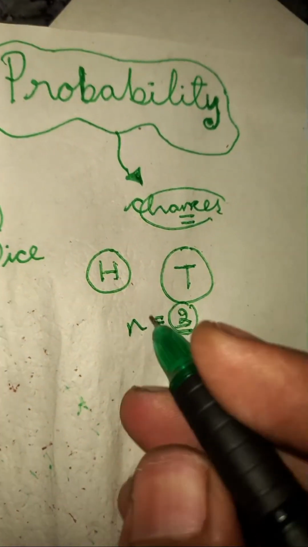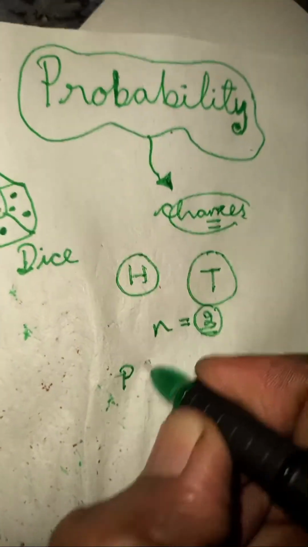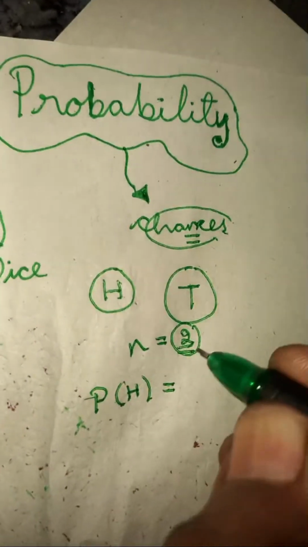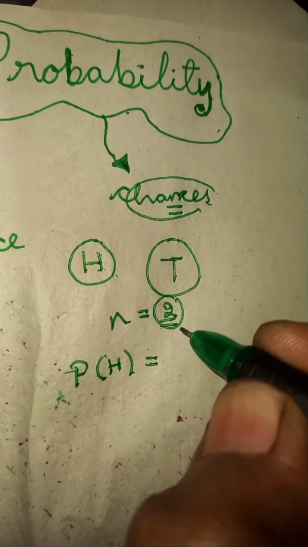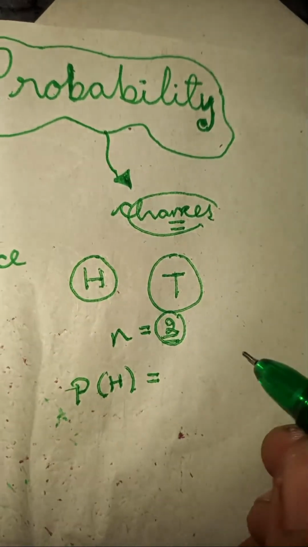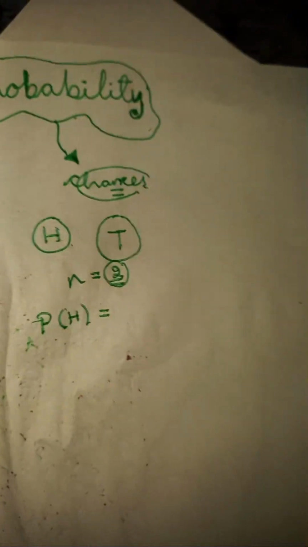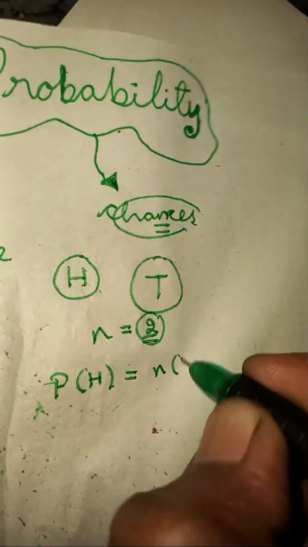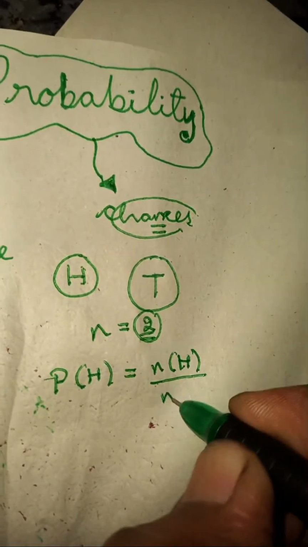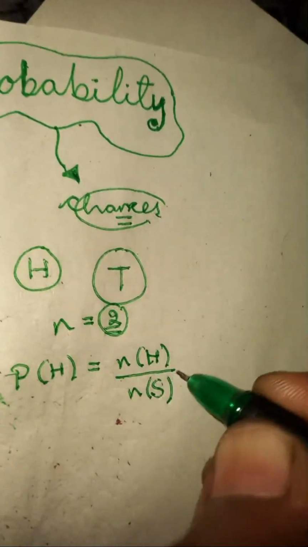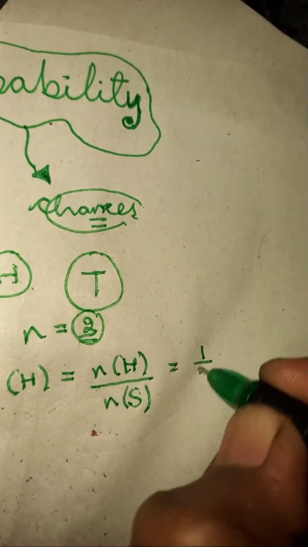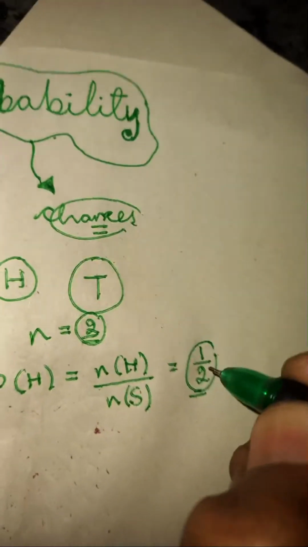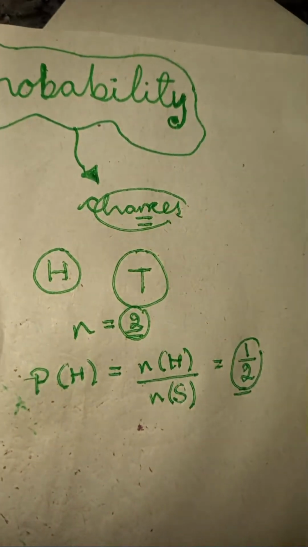They ask what is the probability of getting head. Head probability means the number of chances of getting head over the total number of chances. So you can write it as half. There are two chances, and in that one chance is getting head.